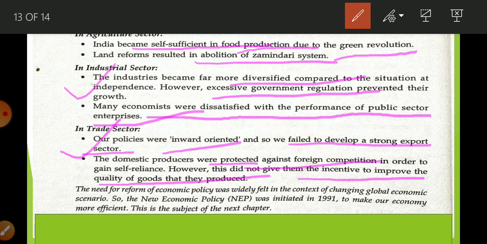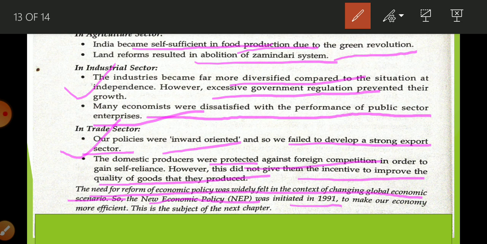The need for reform of economic policy was widely felt in the context of the changing global economic scenario, and because of these demerits we adopted the new economic policy in July 1991, known as globalization, or LPG: liberalization, privatization and globalization. That is your next chapter. So in this way this chapter is over.